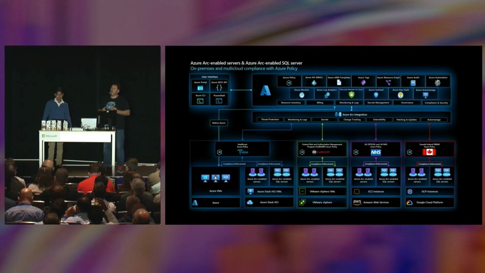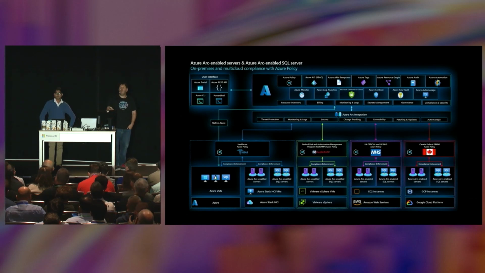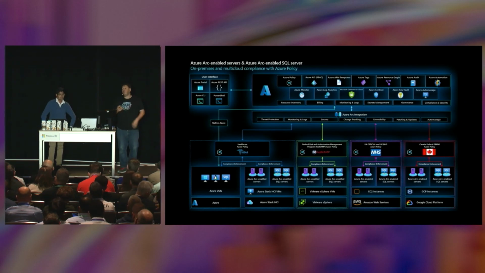You know, when it comes to compliance, the number one thing, the fundamental step that you need to take is first things first, to understand what you have in your inventory. That's what Arnav just showed you, right? You saw a bunch of Azure VMs, you saw a bunch of Azure Arc-enabled servers, Kubernetes clusters. That's your inventory. And then you put in some tag sprinkles on top of that. But why do we actually go by and do that? The reason that you want to do that is because you want to be able to create an environment that you have full control of, no matter where those assets are deployed.